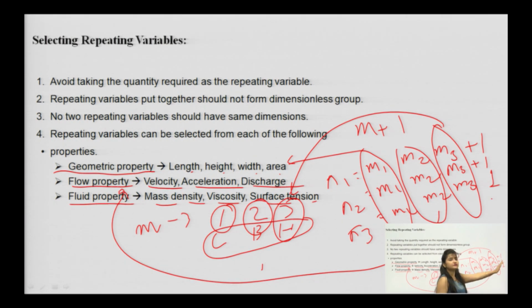The plus 1 variable left out you can set up in any of the pi terms, pi 1, pi 2, pi 3. Then you equate each pi to M0, L0 and T0, and the powers of M, powers of L and powers of T are equated, and hence you will get the values.